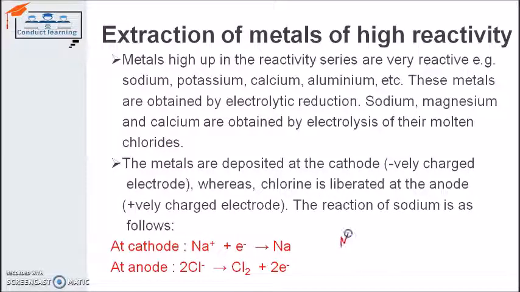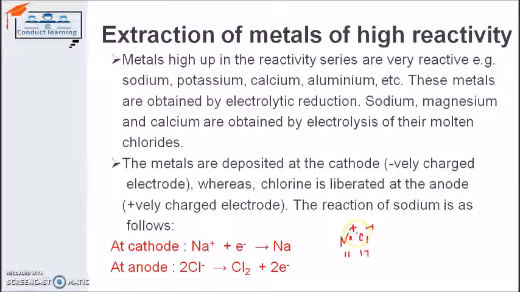NaCl you have already done in the previous example, where you came to know that because of the 11 atomic number and the 17 atomic number, the sodium was a donor and chlorine was the acceptor. So when sodium gives one electron, it becomes positive, and chlorine takes one electron, so it becomes negative.